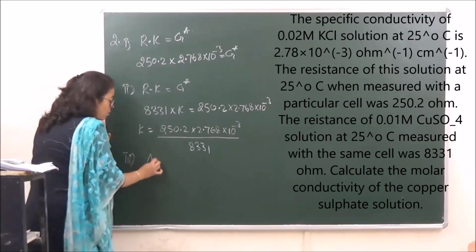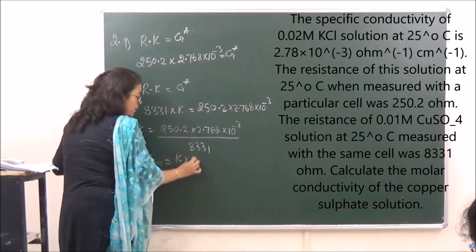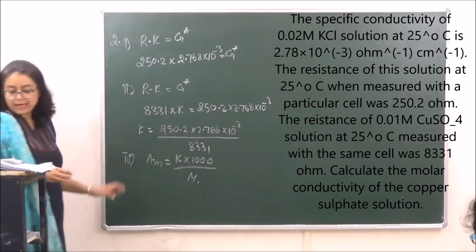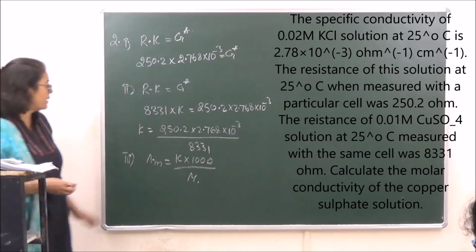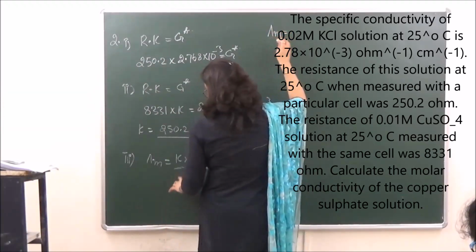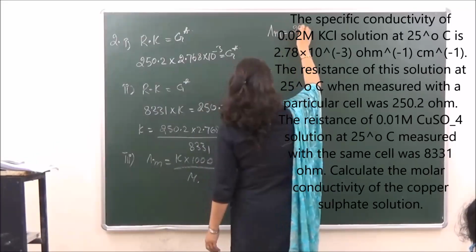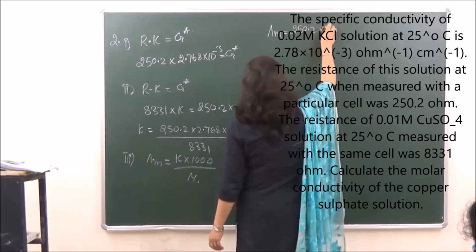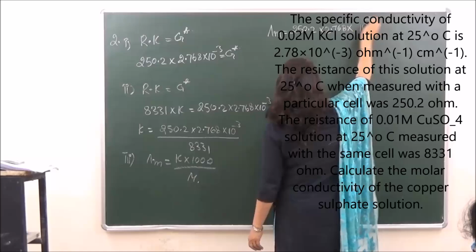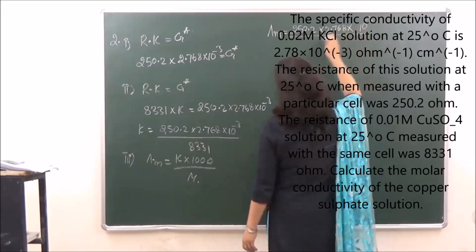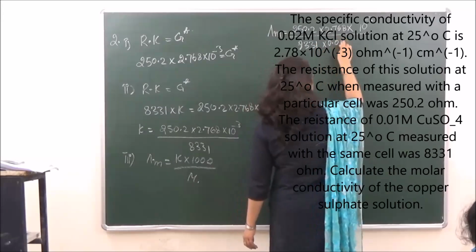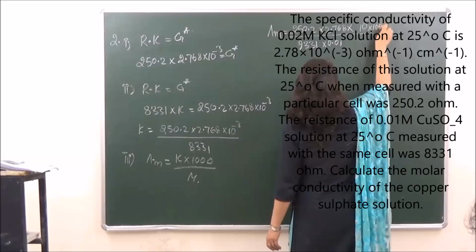Okay? So lambda m over here is going to be equal to kappa into 1000 upon molarity. Molarity for the second cell is given, 0.01. So let's put the value of kappa. Lambda m is equal to 250.2 into 2.768 into 10 raised to power minus 3 upon 8331 into 0.01 into 1000.